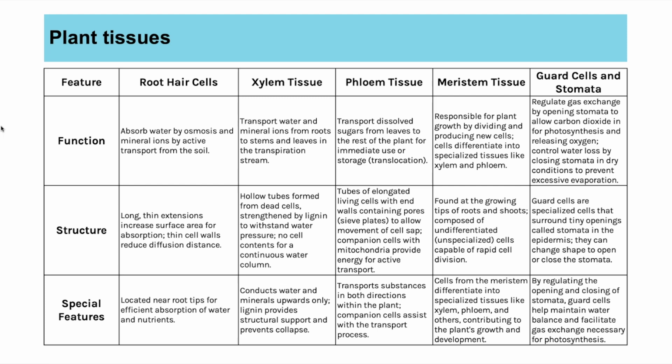So root hair cells, these are the cells that have got that long protruding part to provide a really large surface area, and it's where you have the absorption of water and mineral ions. The xylem tissue is the one that's the hollow tubes, and it's where you get the continuous column of water forming. Phloem tissue, you have those sieve plates, so it's hollow, but you have the sieve end plates in between, and this is where the sugars are transported. Meristem tissue is responsible for the plant growth by dividing, so that's where you have your stem cells. And then guard cells and stomata.